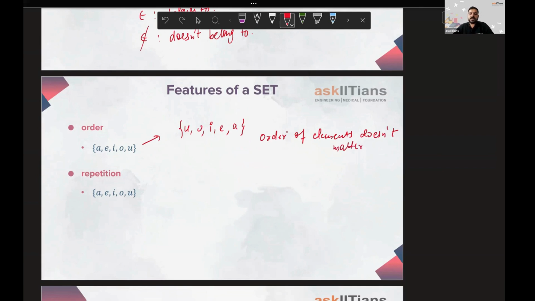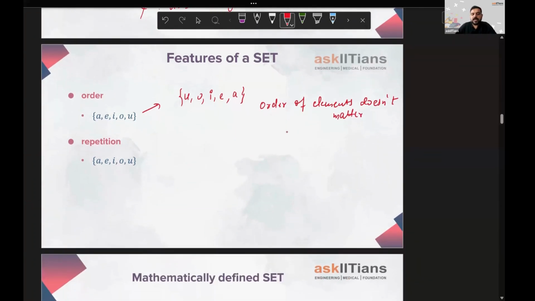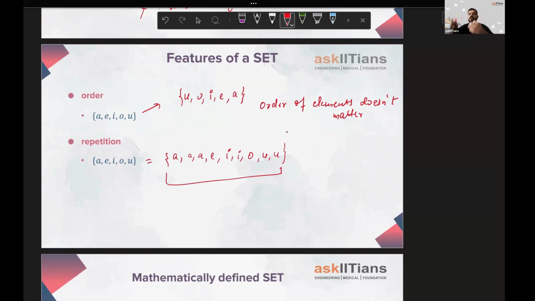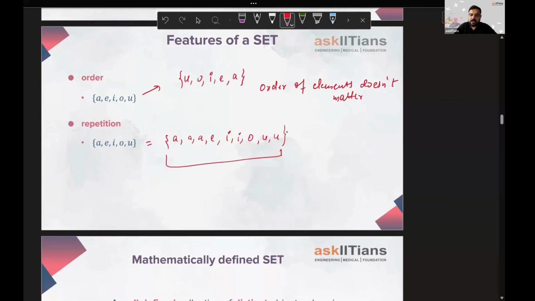Right? Next part, repetition. If I write A 3 times, A, E, I, O, U, something like this, even if you repeat it, it will not be any different from the initial set that we were having, A, E, I, O, U, right? Because what exactly are we telling when we read this? This set contains A, this set contains I, this set contains O, this set contains U. So in short, the elements are the same. So as many times as we write, the repetition doesn't make a difference.